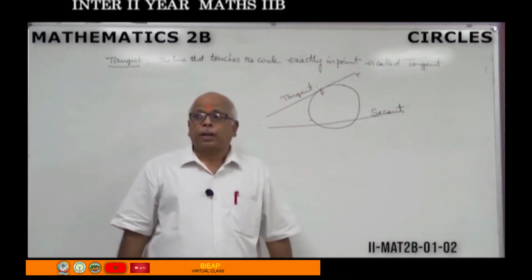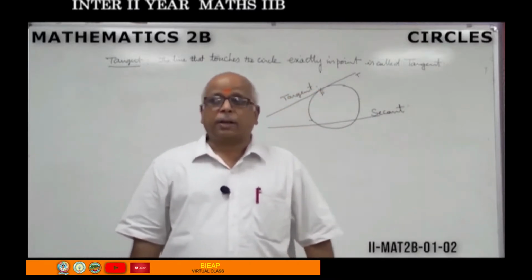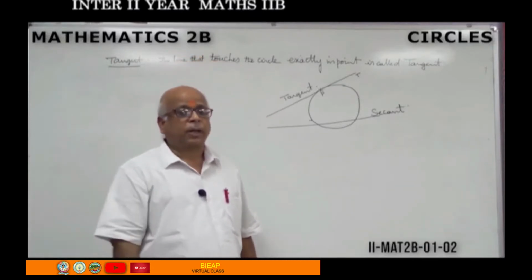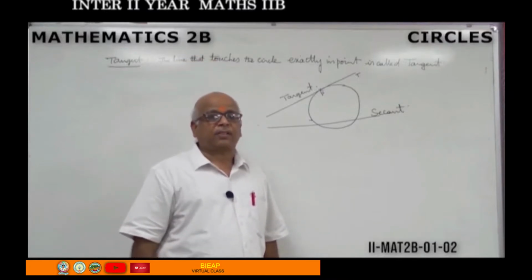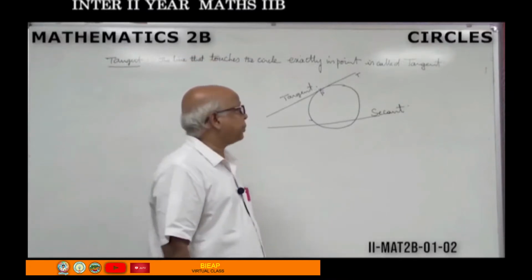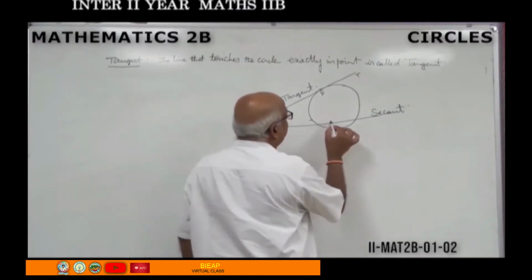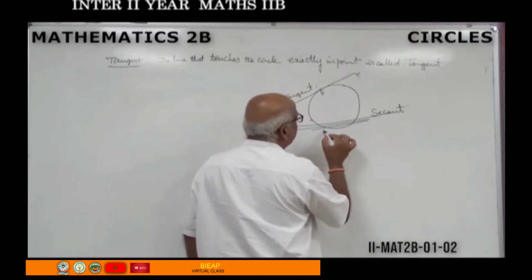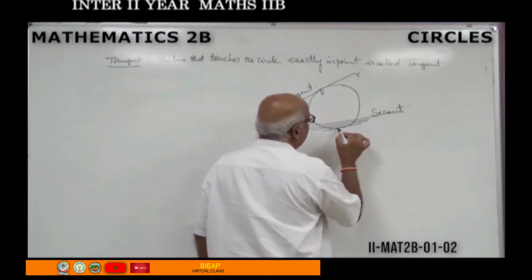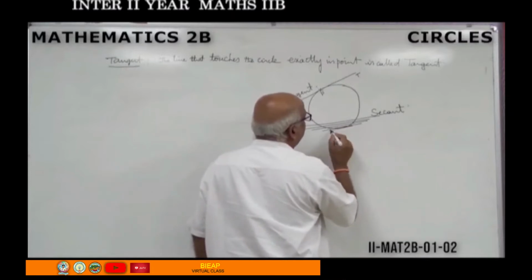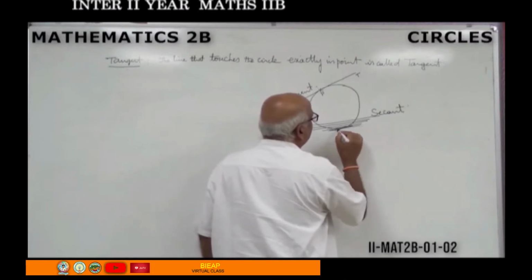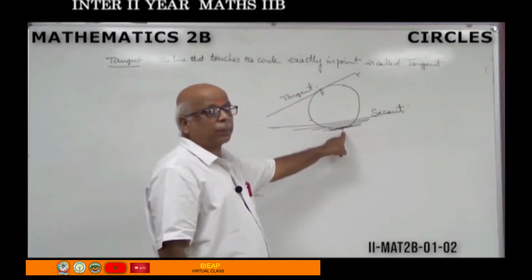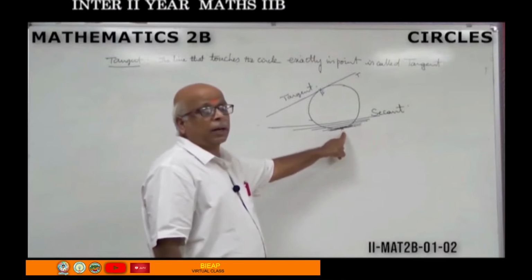That's why in our calculus part, there is a well-known short answer question or one word answer: limiting position of a secant is called dash. What is the limiting position of a secant? This is secant. Another secant you draw here, another one you draw here. Like that, if you go on drawing these lines, definitely you will be getting one line that touches the circle exactly in one point, which is nothing but tangent.